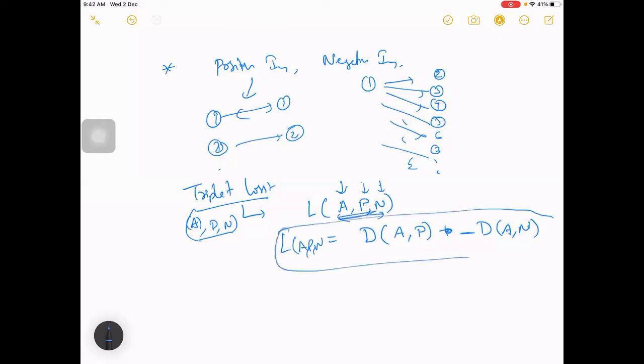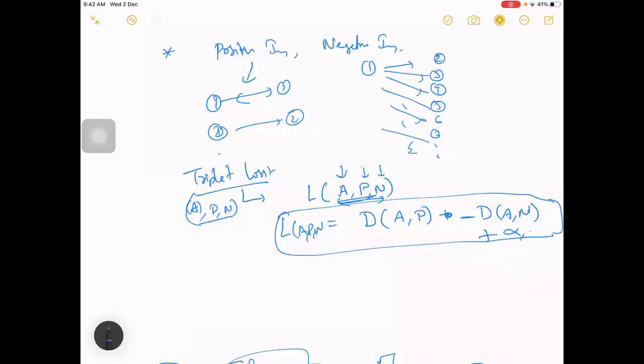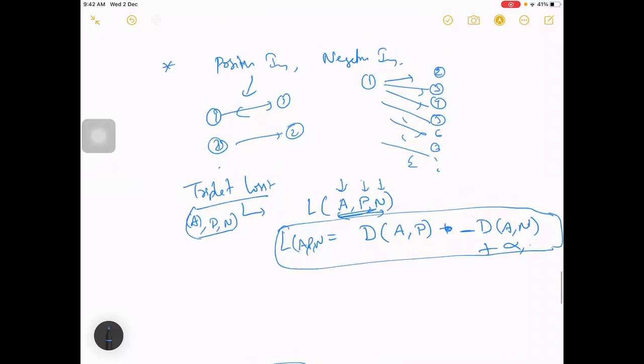And we can introduce a margin of alpha in case required, to make it robust in the case of similar faces as well. Maybe a person is a twin brother or has similar facial features, and he should not be misdetected.